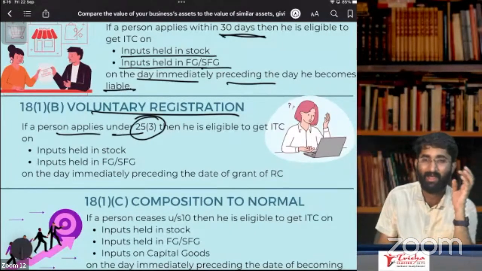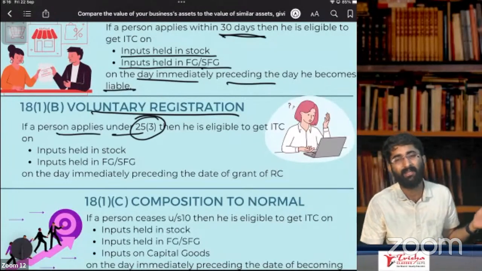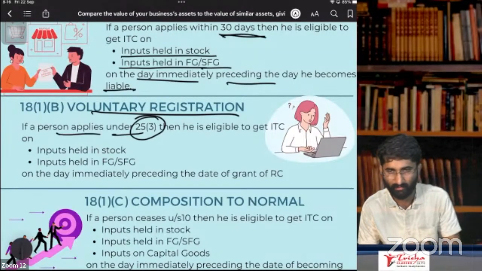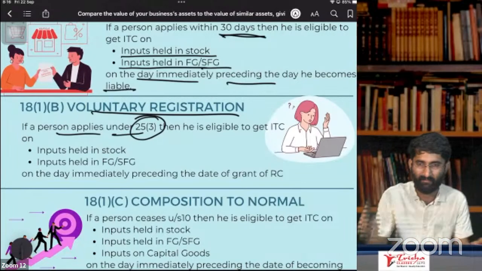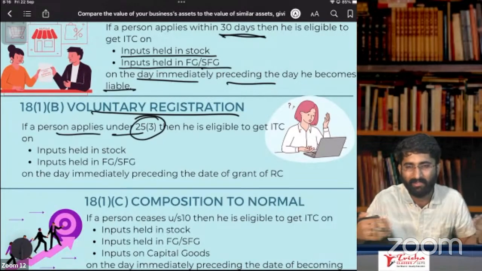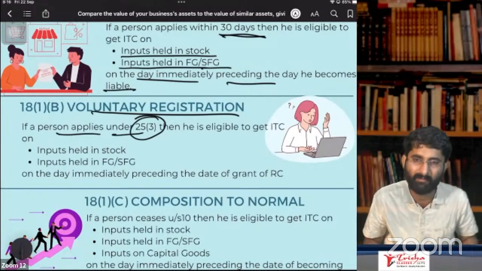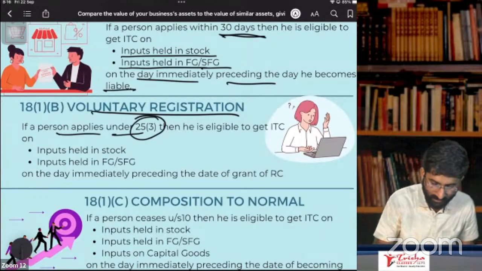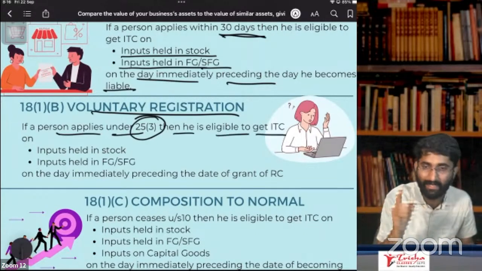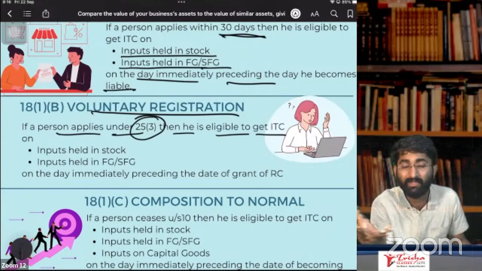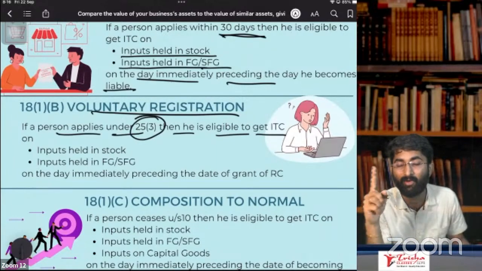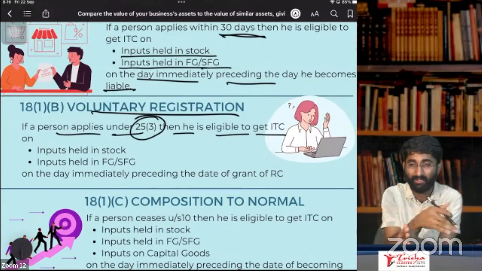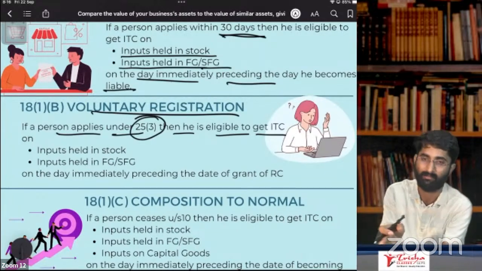If you are registered as voluntary, you are not liable under section 22 or 24, but you are applying voluntarily, you are taking registration under section 25, subsection 3. That is voluntary registration. Then he is eligible to get ITC. On which goods, sir? Except capital goods. On all the goods, you will get the ITC.